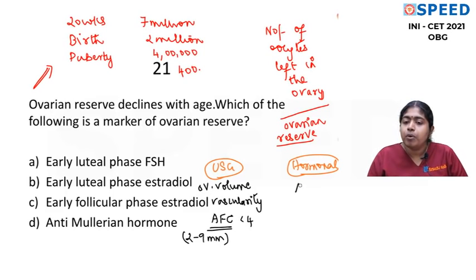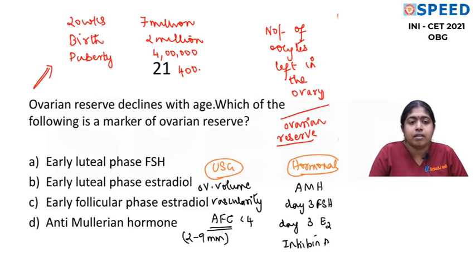The most important hormonal parameters are anti-Mullerian hormone, day 3 FSH (basal FSH), day 3 estradiol, which I will write as E2. Also inhibin, which is not inhibin A, it is inhibin B. Let's not confuse this, because inhibin will also come in your triple marker, where you have to write inhibin A. To be correct, let me write inhibin B, but there's no need to remember this. Anti-Mullerian hormone levels decline with age.